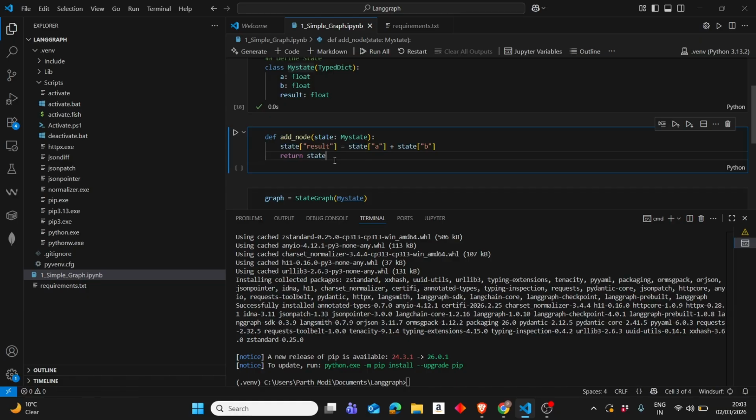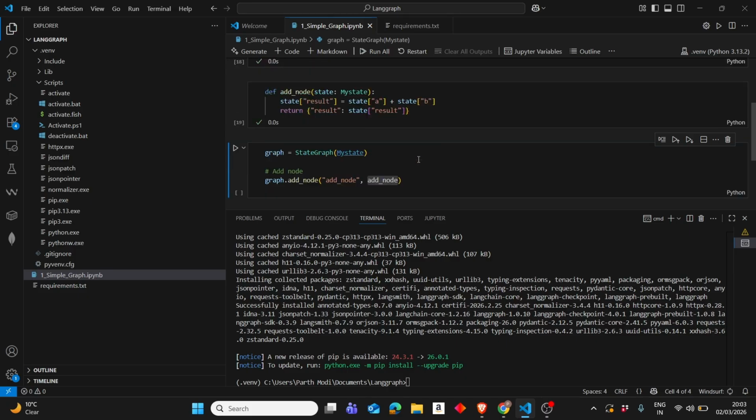Okay, we can either return our state or we can return the dictionary. It's a good practice to return like this, the dictionary, rather than returning the state. Why? Because as I said, while we will implement the parallel workflows, it's problematic, because here the state is just updating the result variable. So it's better to just update. We will see this in very detail, but right now you can understand that you can either return state or return like this, a dictionary. Okay, so I'll show you both ways once our graph is compiled.